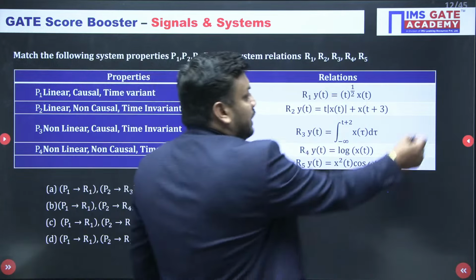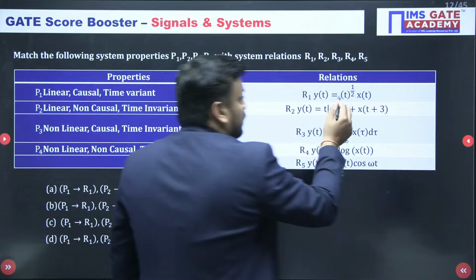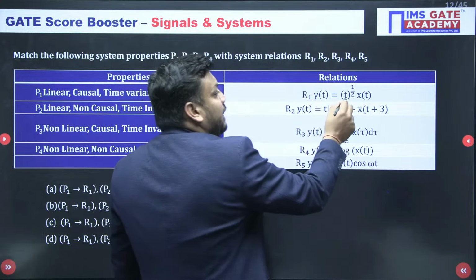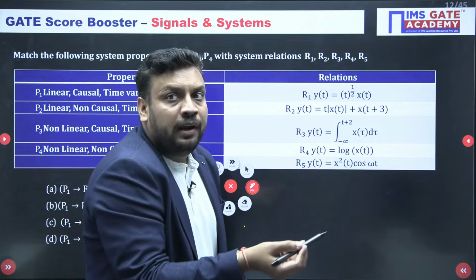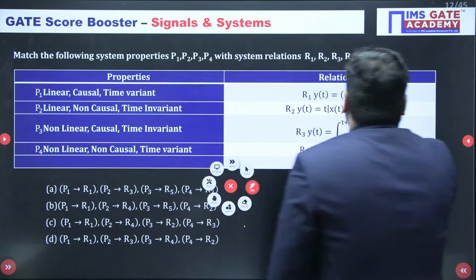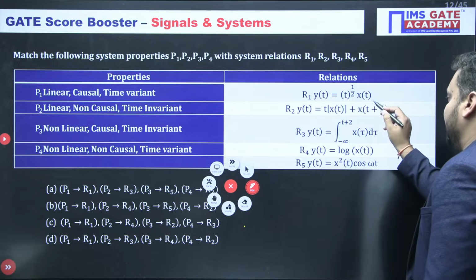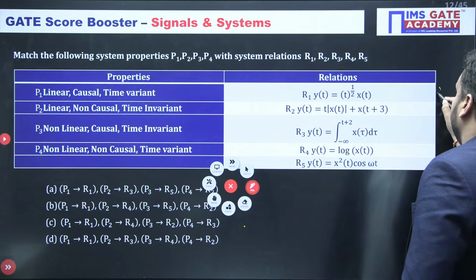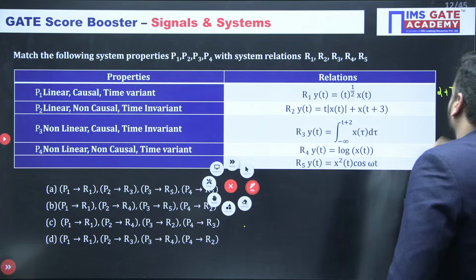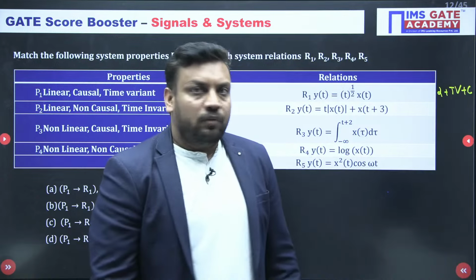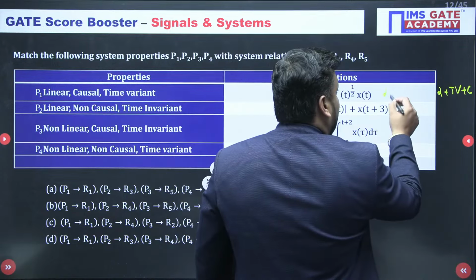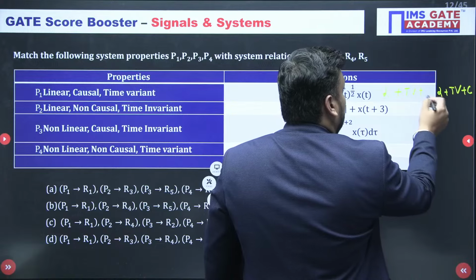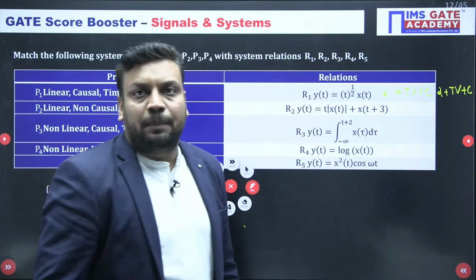Okay. So I will write here with this black pen. So t·x(t), because it is a function of time. Whenever a function of time is multiplied with x(t), it is always TV. So a function of time multiplied with x(t) will make it TV. So it is linear for sure, it is TV for sure, and it is causal for sure. I hope it is visible to you. Whatever I have written here, why have I written it here? Because if I write it there, it is not visible to you. L plus TV plus C.